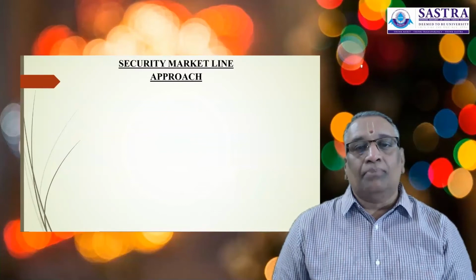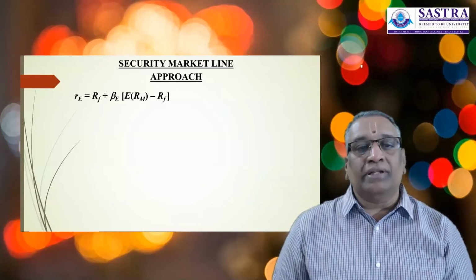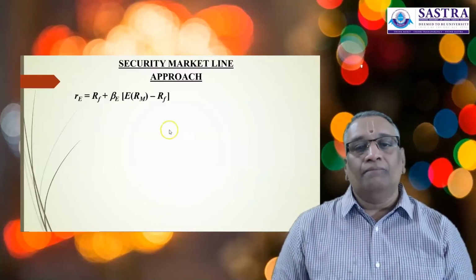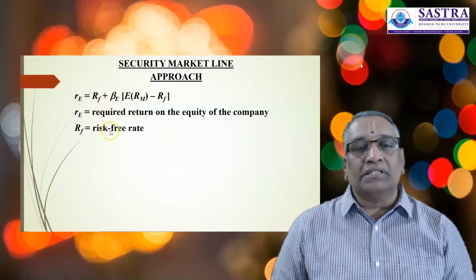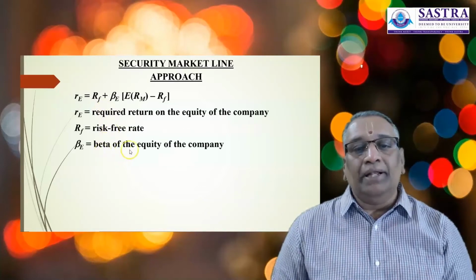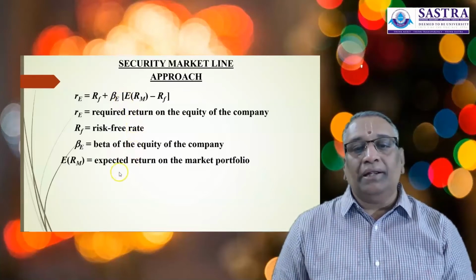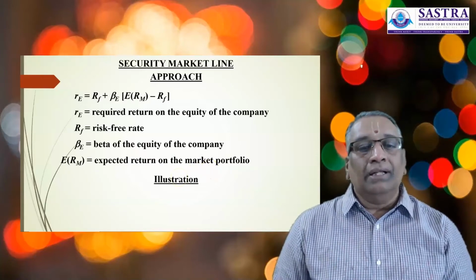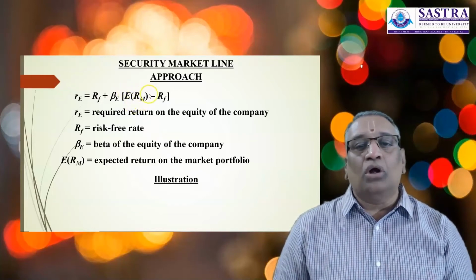Now we move on to the second approach, the security market line approach. In this approach, this equation is applied. RE, that is the return expected by the equity shareholders, or otherwise the cost of equity, is equal to the risk-free rate, RF, plus the equity beta of the company multiplied by the expected market rate of return of the portfolio minus the risk-free rate. This component is called the risk premium.